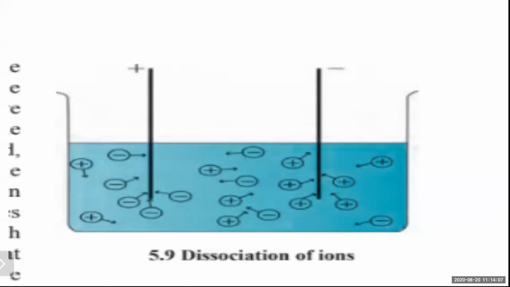From this, you might have understood that those solutions or liquids which contain a large number of dissociated ions, totally separated positive ones and negative ones, and if the quantity of these separated ions is more, the electricity conduction will also be more.